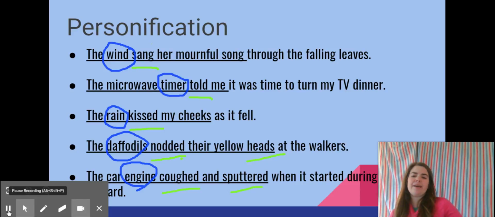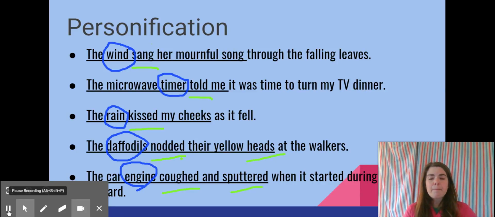The next one, and this got harder because it wasn't as obvious on your handout, I circled daffodils. Remember, Miss Eisler's favorite flower. They are almost blooming. And it's nodding their heads.